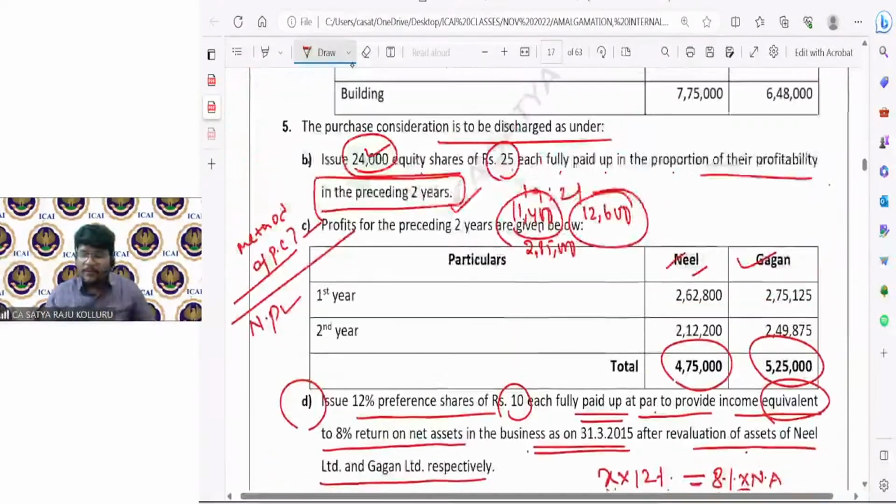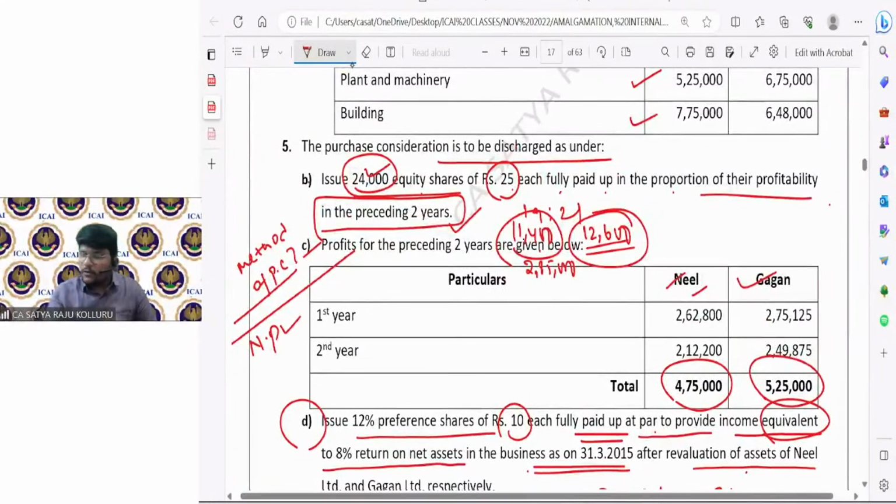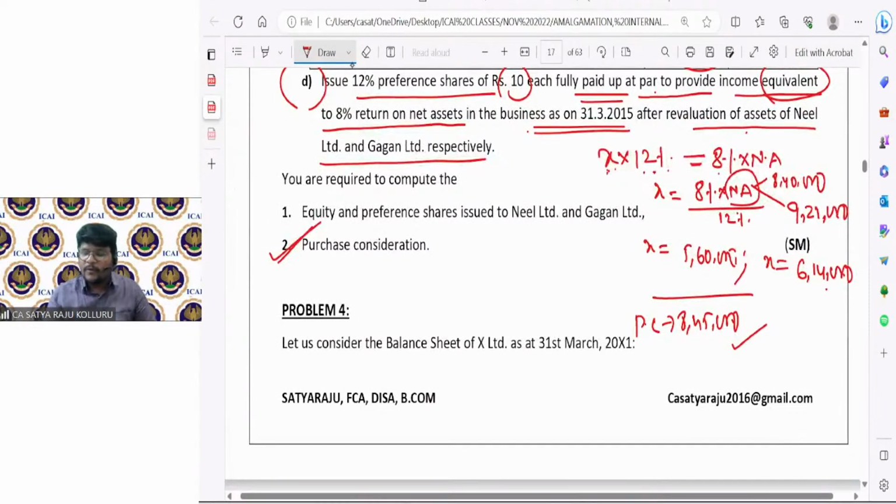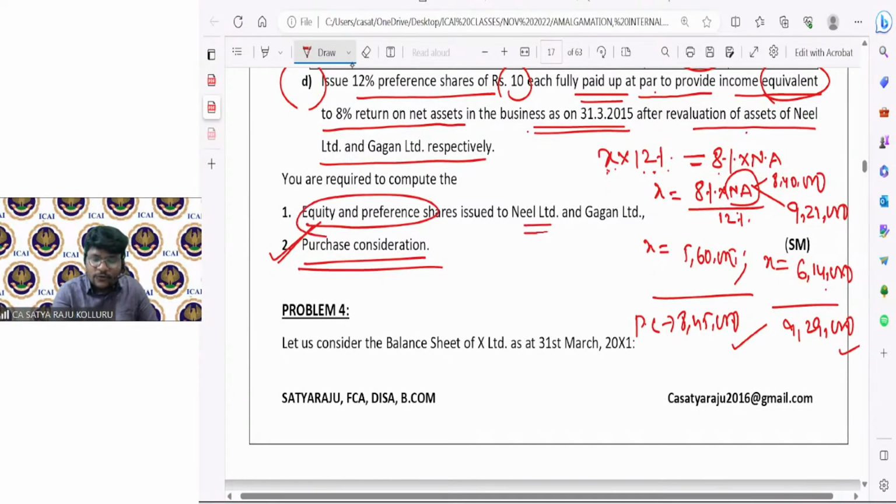Sir, for Gagan, PC is how much, sir? This 12,600 equity shares, right? 12,600 into 25 is equal to 3,15,000. The 3,15,000 in the form of equity shares plus in the form of preference shares 6,14,000. So total 9,29,000 is for Gagan I am getting. This is the amount of PC, equity and preference shares issued to Neil and Gagan.